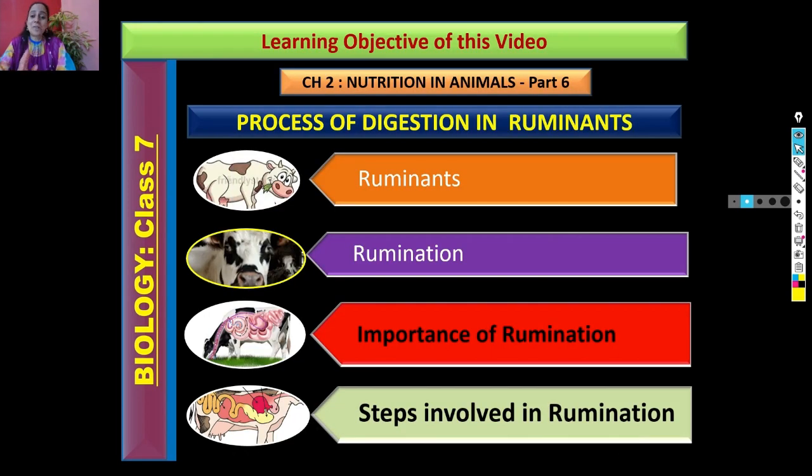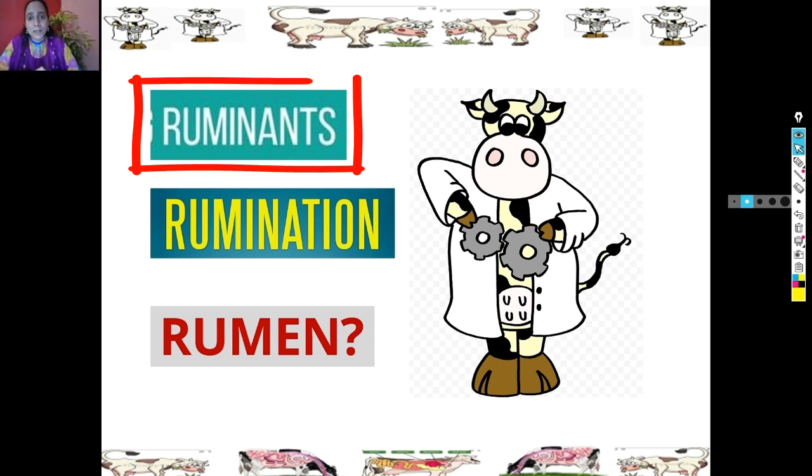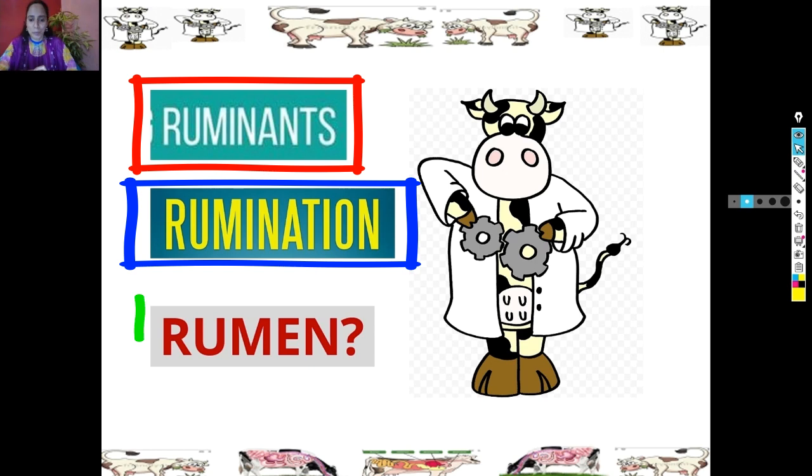So the painter's job is over. Now it's the job of the biologist to find out what will happen to the grass which she has eaten in that pasture. And that is what we are going to explore in this segment, the process of digestion in ruminants. In this segment, you are going to come across 3 terms related to one word only: ruminants, rumination, and rumen.